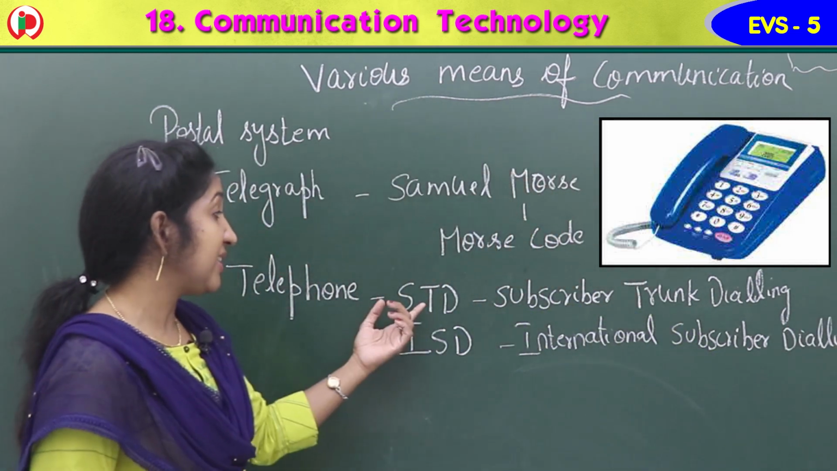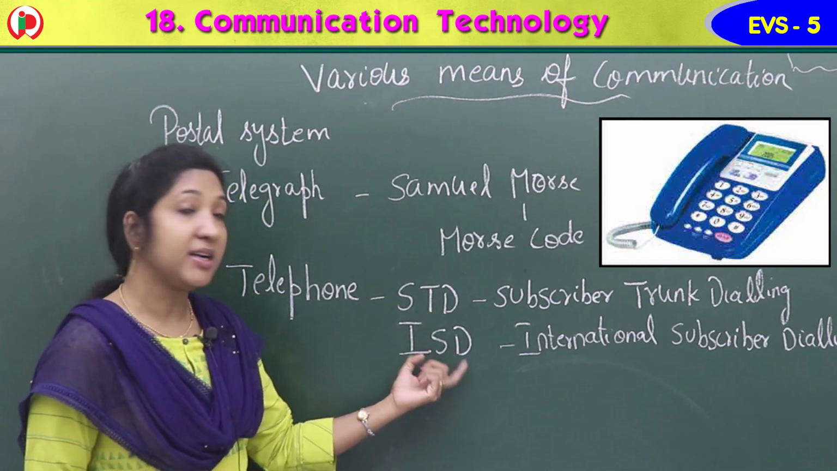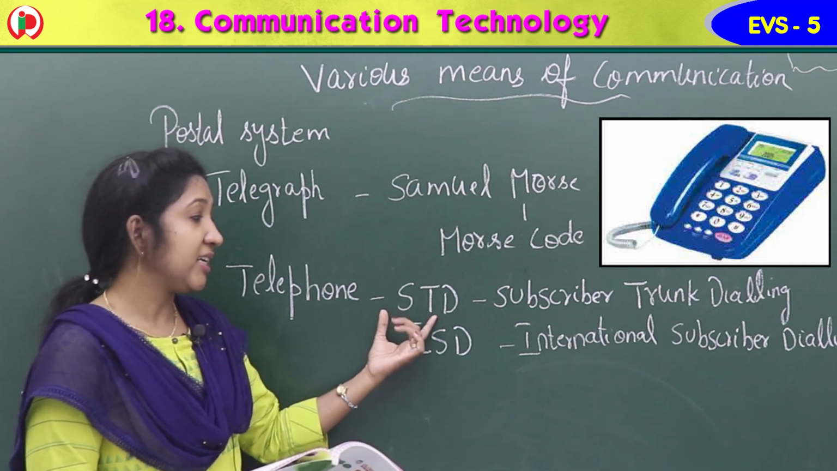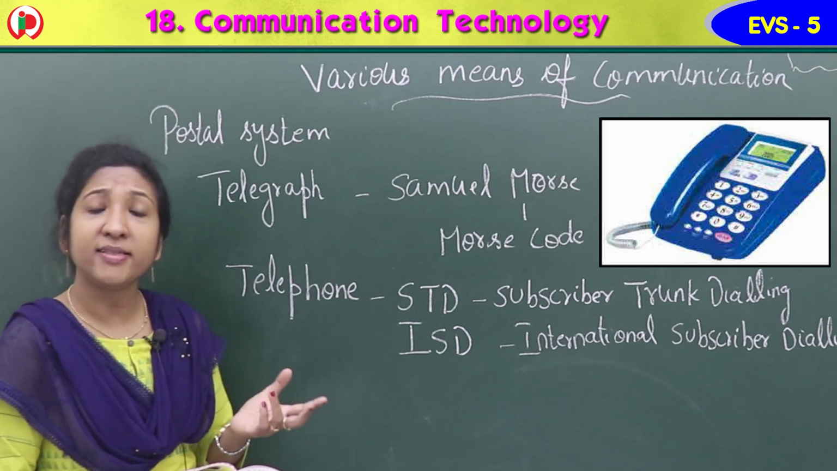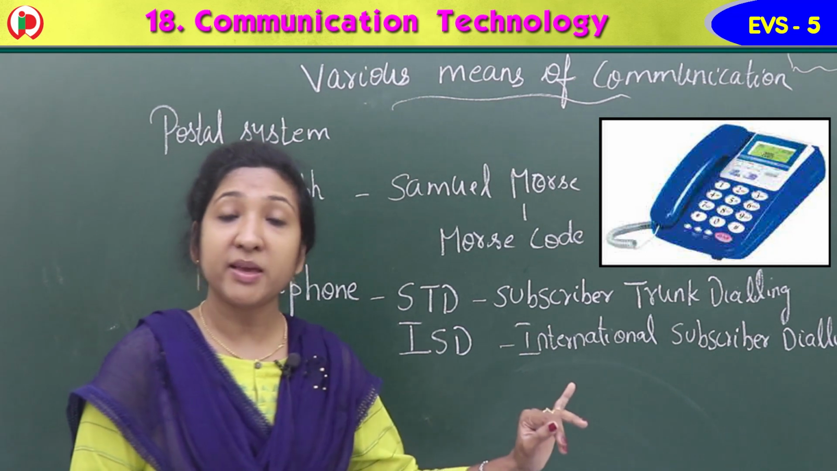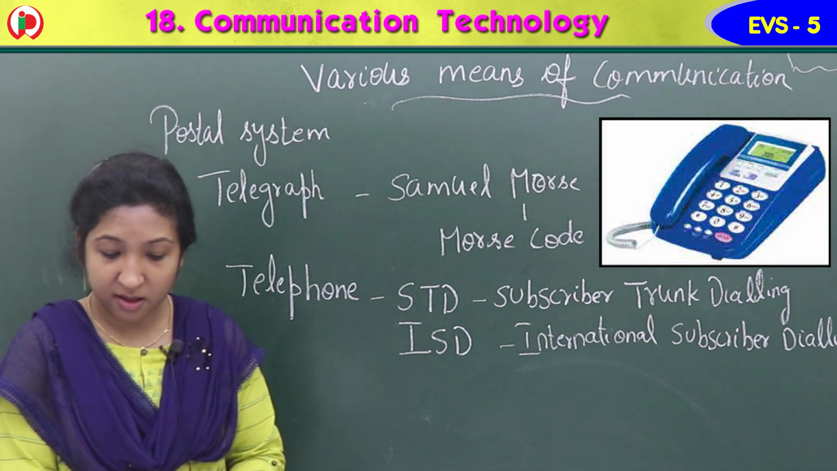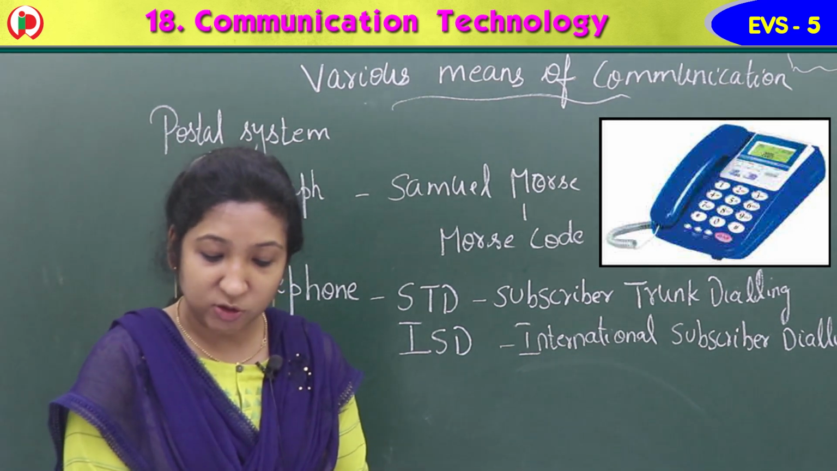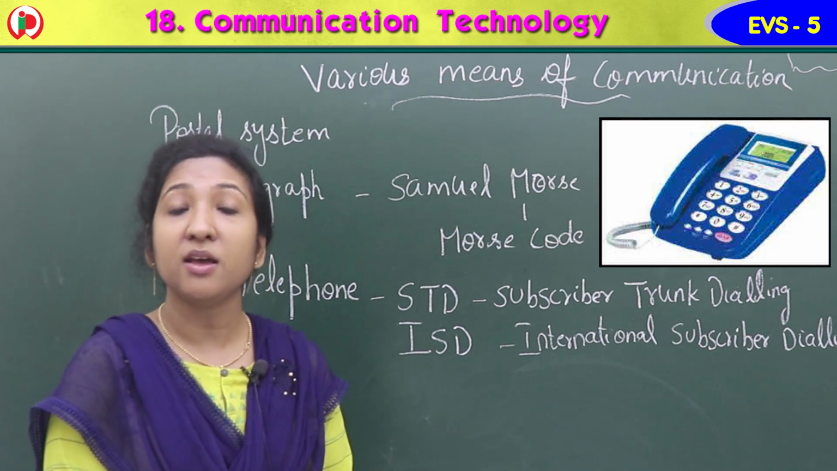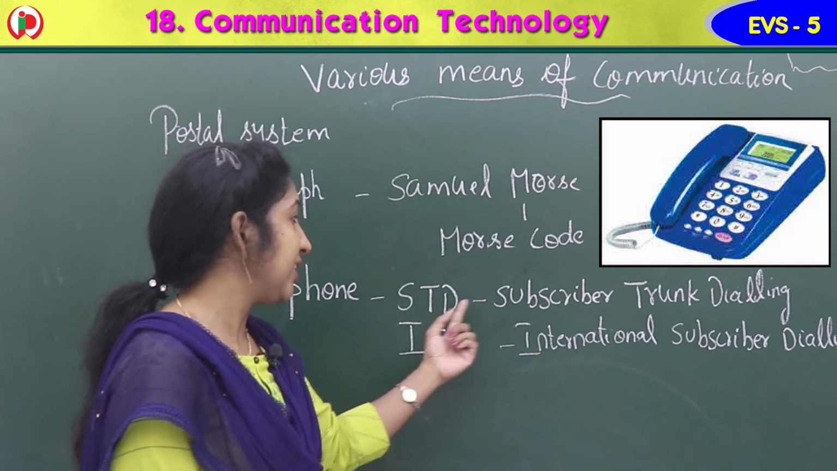Okay, so STD is subscriber trunk dialing. ISD is international subscriber dialing. So these two facilities are there in the telephone. STD means we can call the people who are in another state. ISD call means calling people who are outside our country. The STD enables us to talk directly to a person in any part of the country, within India, wherever they are, if we have the STD facility.